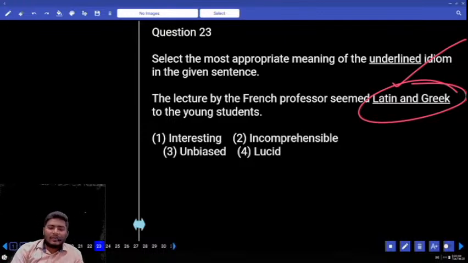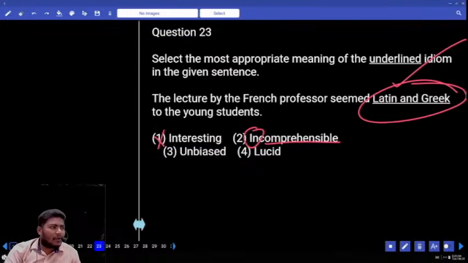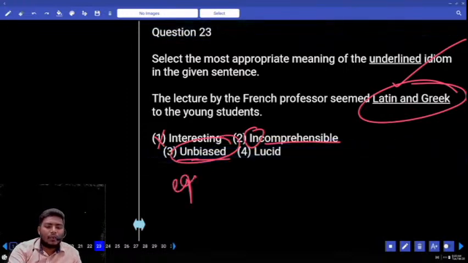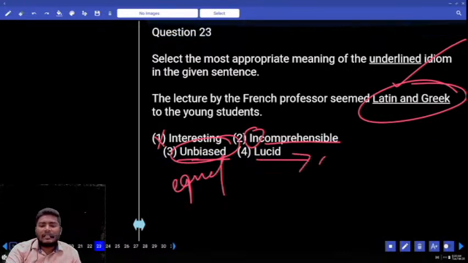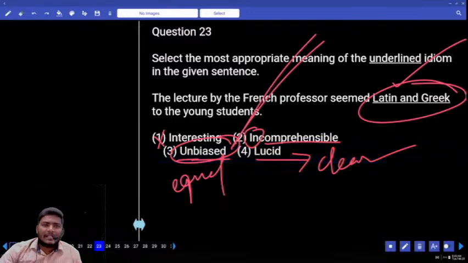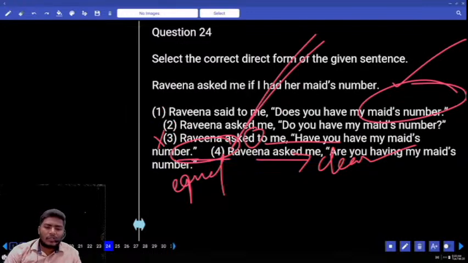Now which one is correct? Interesting, positive, not possible. Comprehensible in the sense which you can understand. But what is given here? Incomprehensible, which you cannot understand. Biased and unbiased. Biased is having a nature of separation. Unbiased is nothing but treating everybody equal. Next one, lucid, anything that is very clear. Which one is the correct answer? Tell me. Second one, comprehensible. Move to 24.